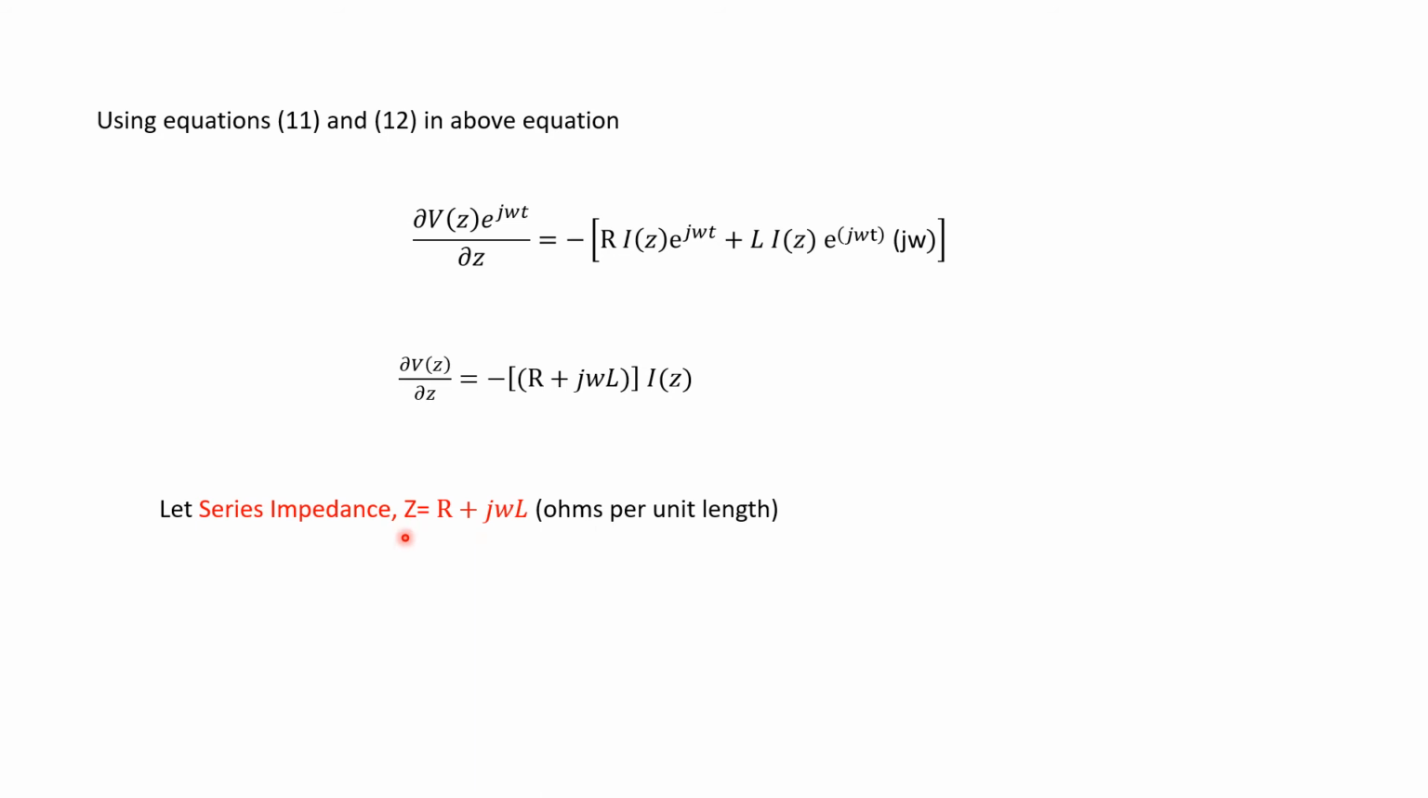This can be easily remembered, because if you consider the transmission line figure, the components which are in series are the resistance R and the inductance L. So we can easily remember it by recalling the diagram. The series elements were R and L, so the series impedance will be R plus jωL. Now again differentiating the previous equation, this is how we obtain it. Instead of this, we can write it as minus of Z into I(z).